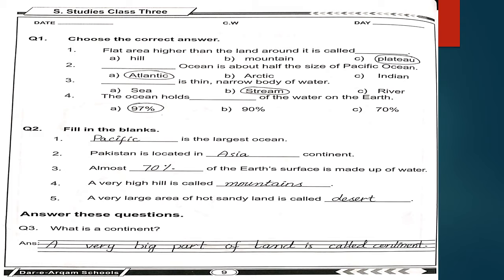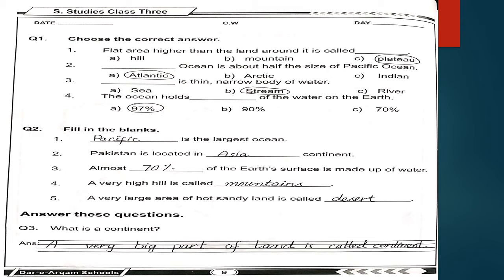Number 4 is a very high hill is called mountain. The next one is 5 and the last. A very large area of hot sandy land is called desert. D-E-S-E-R-T, desert. The next one is answer these questions. And question number 3 is what is a continent?